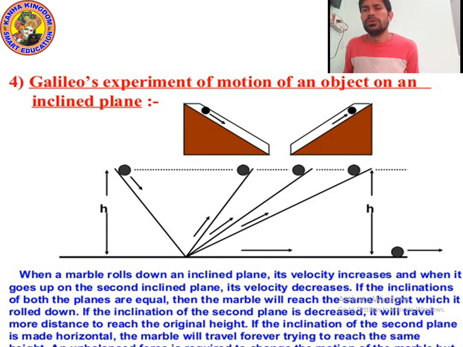So kids, what are the effects of force? There are 5 effects of force. Effect number 1, force can move a body at rest.